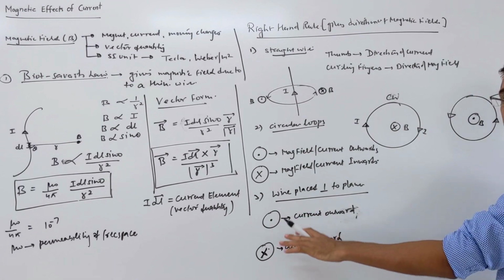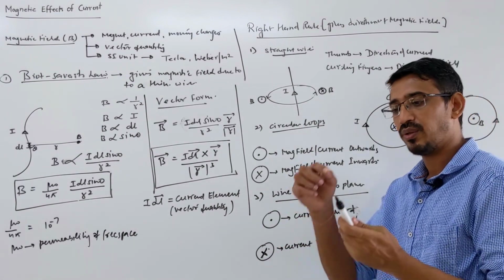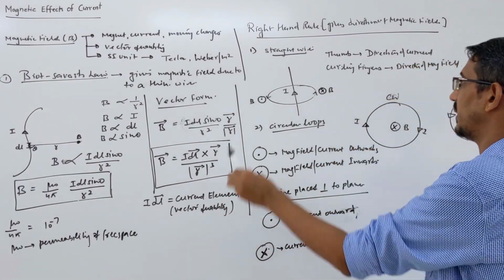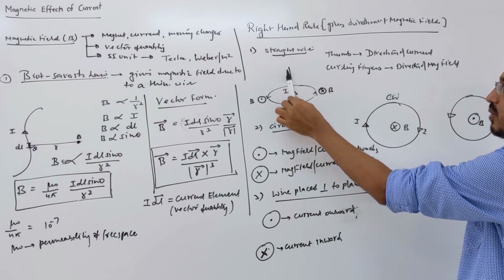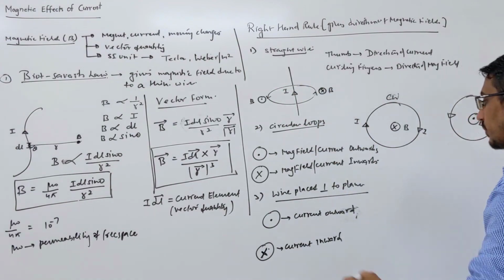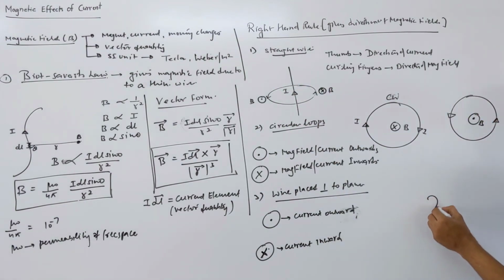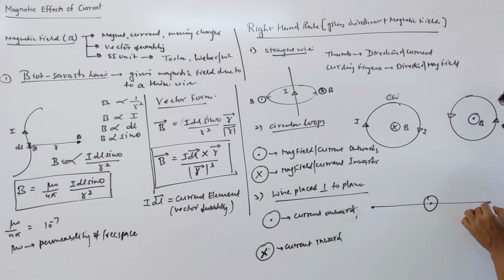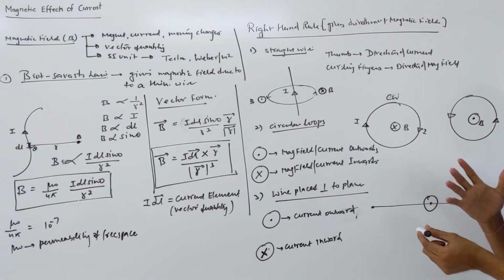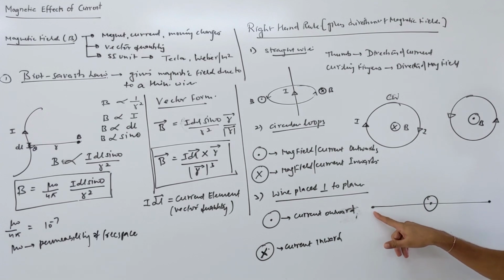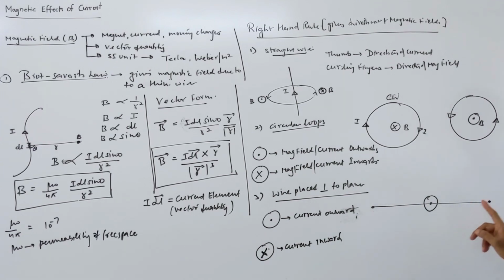Okay, here wires are placed perpendicular to the board, so we see only the tip right now, not the whole wire. This one is placed on the board, so we can see the whole wire. Suppose this is a wire placed, and I ask you the magnetic field at some point. What is the magnetic field at this point, and at this point? So watch carefully. This is a wire and the direction of current is outward. You want to know the direction of the magnetic field at this point, and at that point.